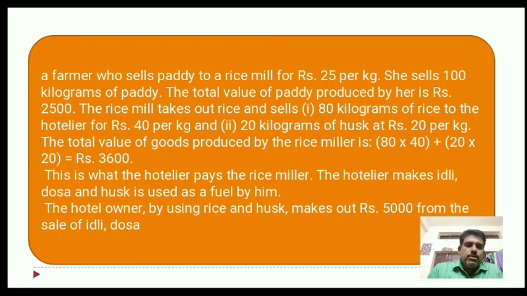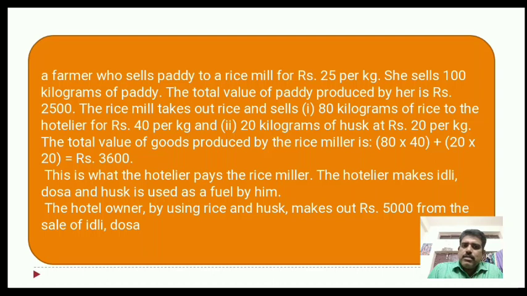He sold these 2 goods to the hotelier: 80 kilograms of rice at the rate of 40 rupees and 20 kilograms of husk at the rate of 20 rupees per kg. The total value of goods produced by the rice miller is 80 into 40 plus 20 into 20, which is equal to 3600 rupees. This is the secondary stage, the second stage.